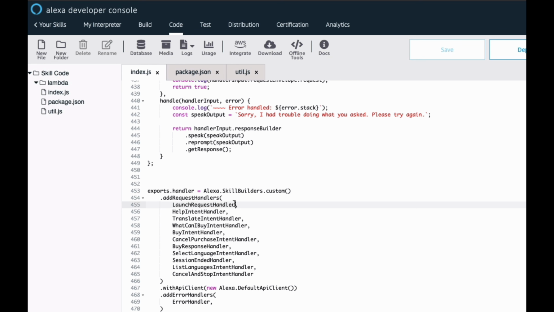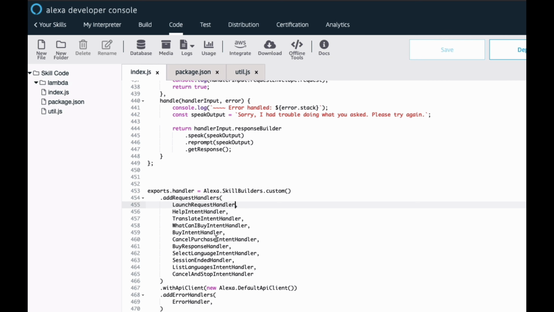So you want your launch request handler, which is if a user says open this application, at the top, and it checks each of these in descending order until it finds a match.